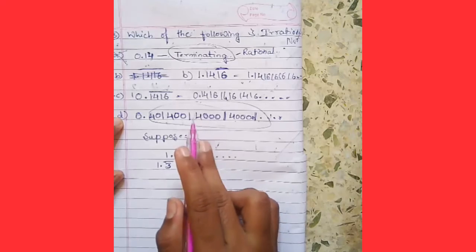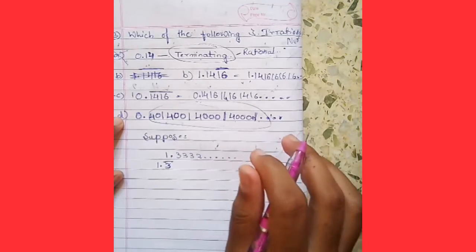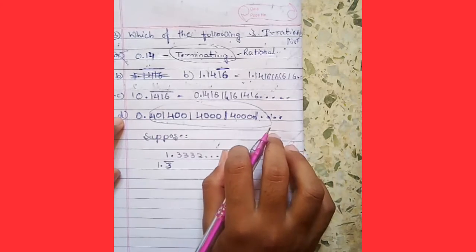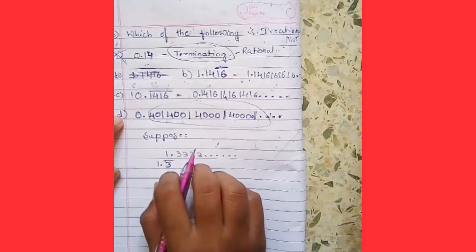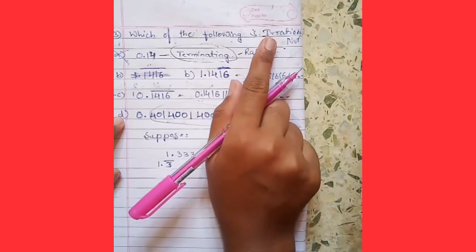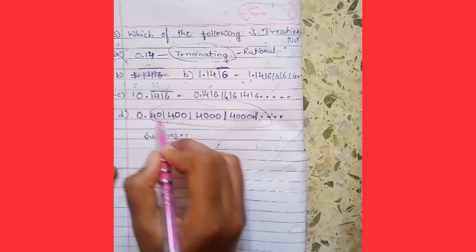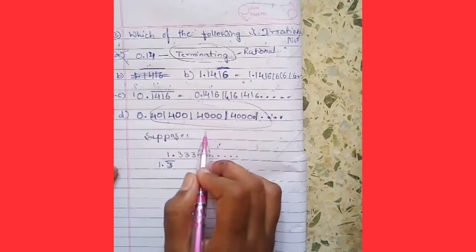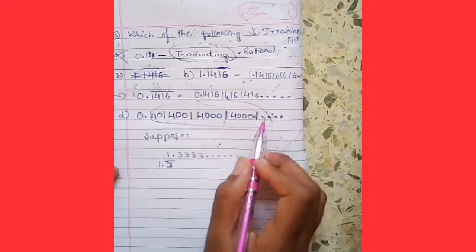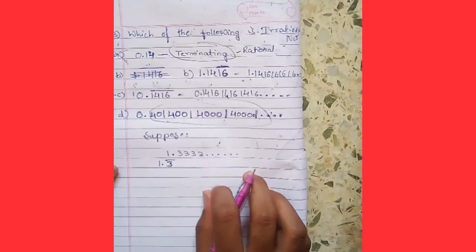And there is also "and so on", meaning there are no finite numbers, meaning these numbers are non-terminating decimals, which is a perfect answer for the irrational numbers. So see here 401, 4001, 4001, 4401. There is no repetition of the numbers.